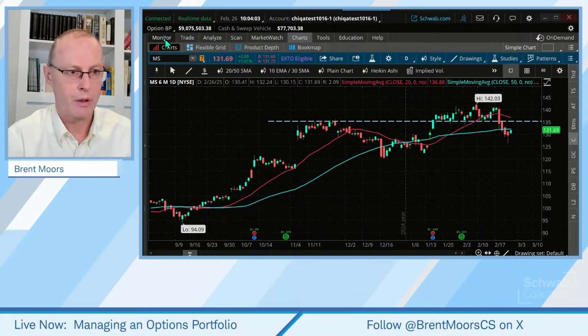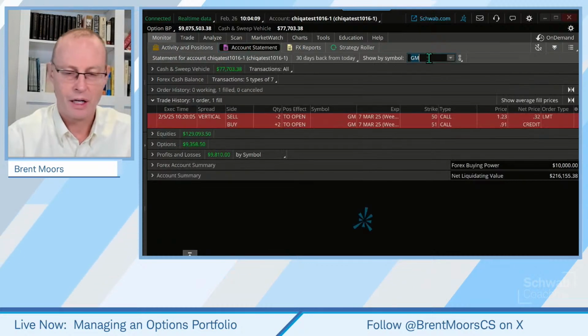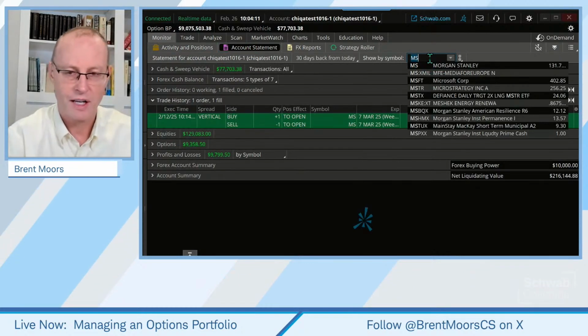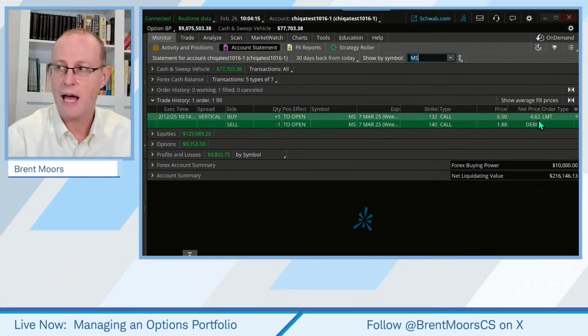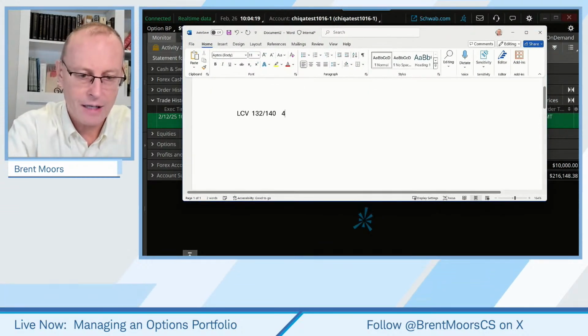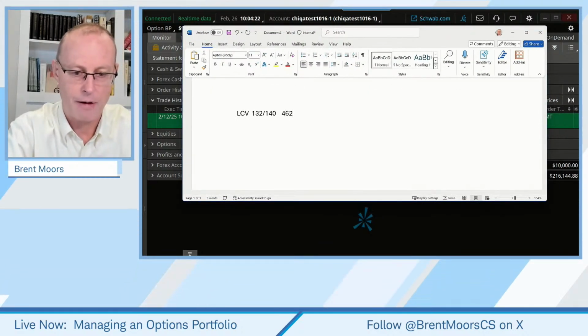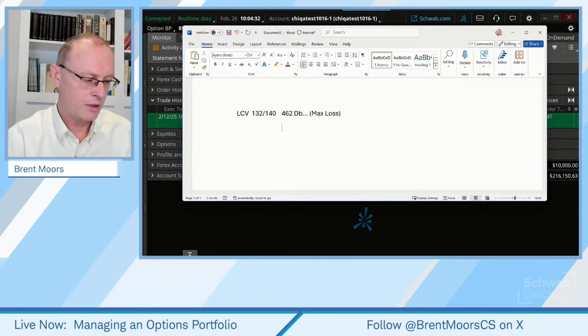We can go back to our monitor tab, go to our account statement, and pull up Morgan Stanley. Looking back, it was a 462 debit. So when we enter this trade, the max loss is our initial debit, 462, and that's our max loss. And what's our max gain?